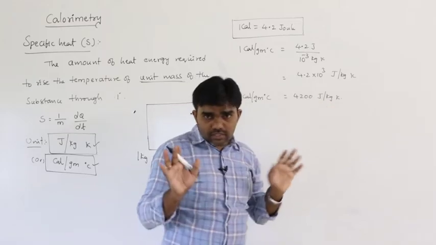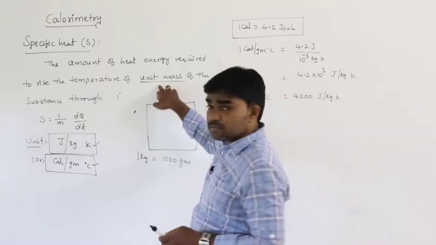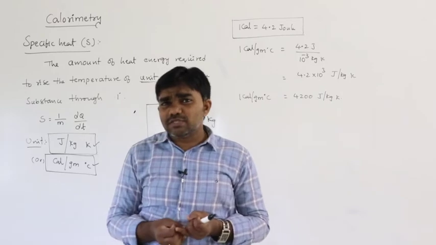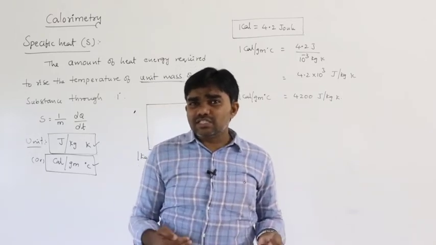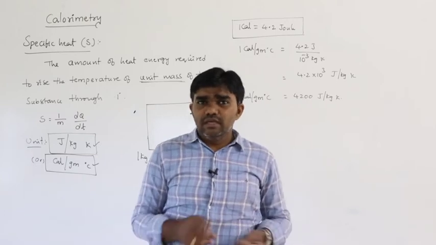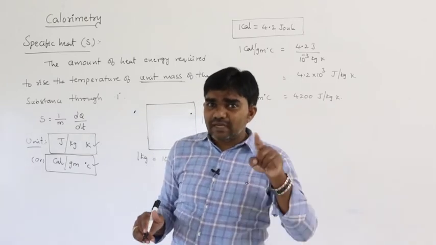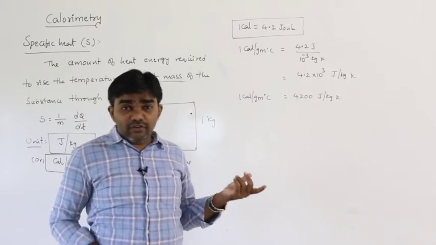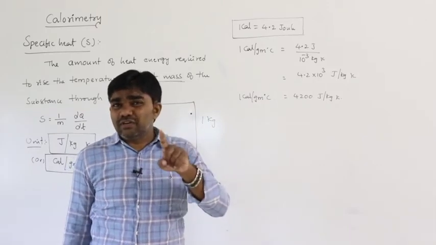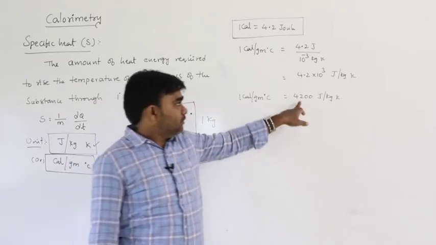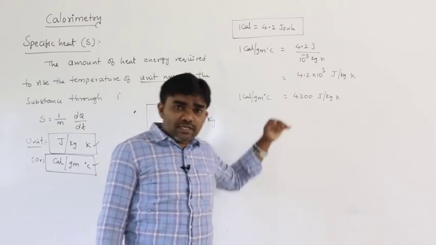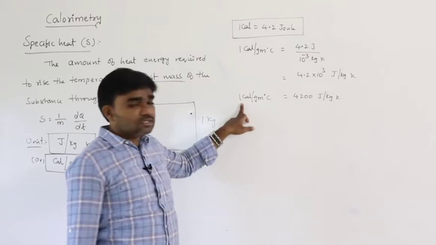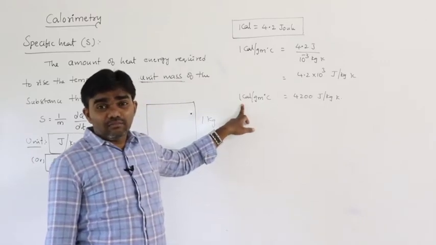If we consider unit mass of the substance, in the SI system the unit of mass is kg, and in the CGS system the unit of mass is grams. In the SI system, what is the amount of heat energy required to raise 1 kg of the substance through 1 degree? That is approximately 4200 joule. In the CGS system, it is 1 calorie per gram.